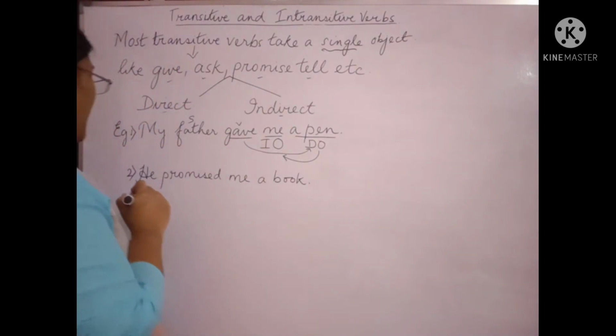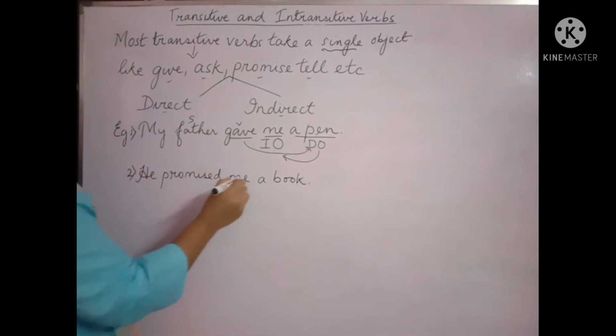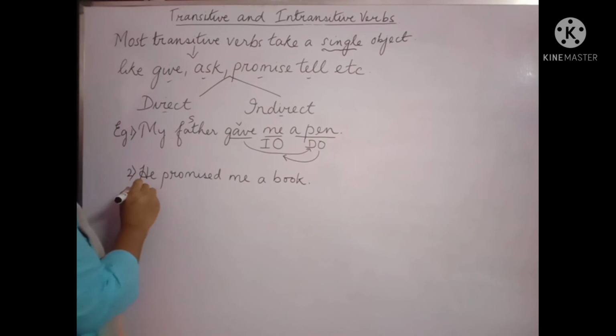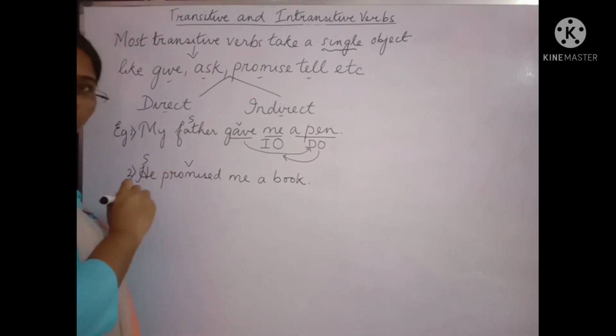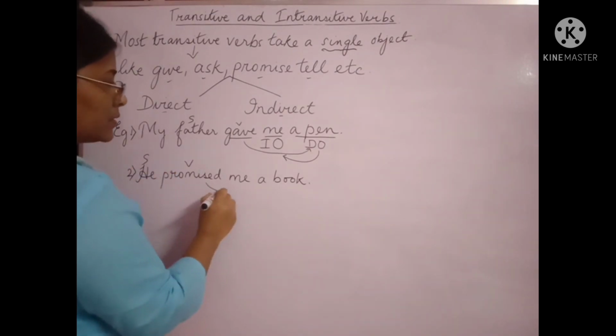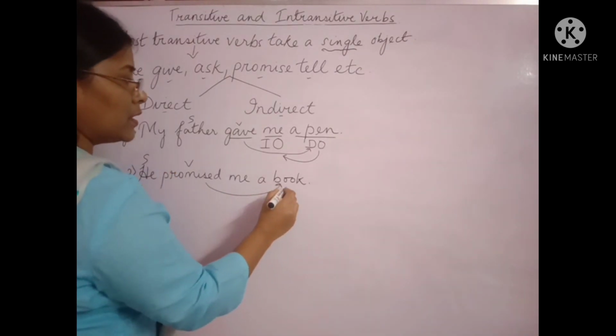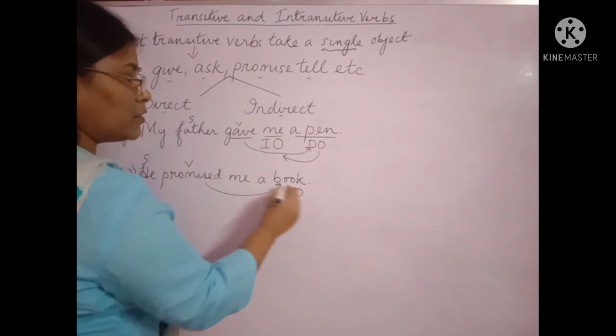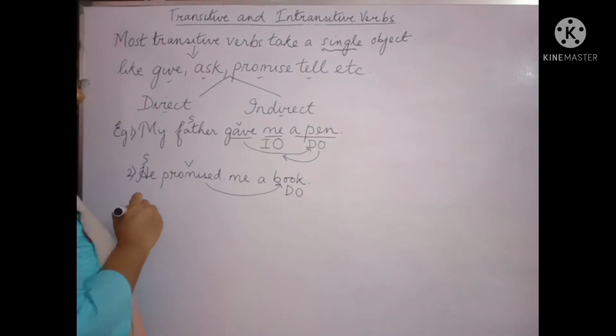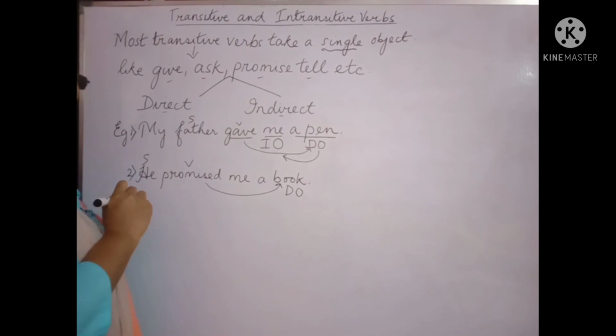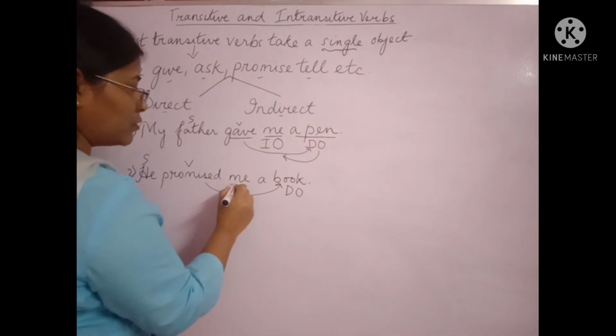Now, he promised me a book. He is the subject. Promise is the verb. What did he promise? He promised a book. So book is the direct object. Whom did he promise a book? He promised a book to me.